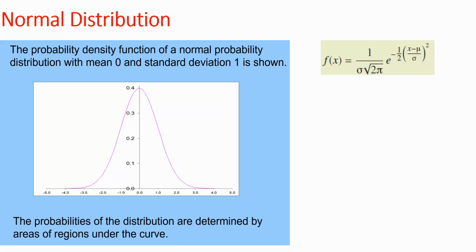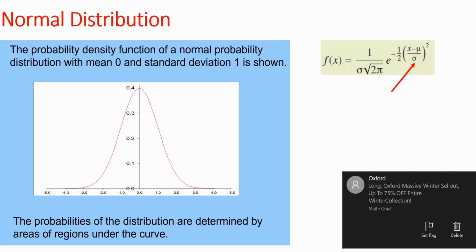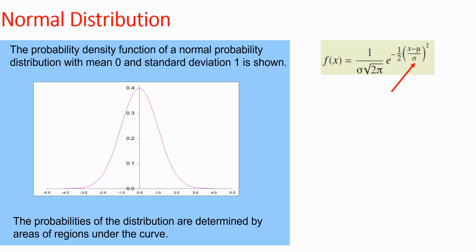So this is a normal distribution. The other name for it is the standard normal. Okay, so if you can write on the side, when they say standard normal, this graph is also known as standard normal. So if you look in the exams, if they ever say standard normal, they're implying this curve where the mean is 0 and the standard deviation is 1. That's what they're trying to say.